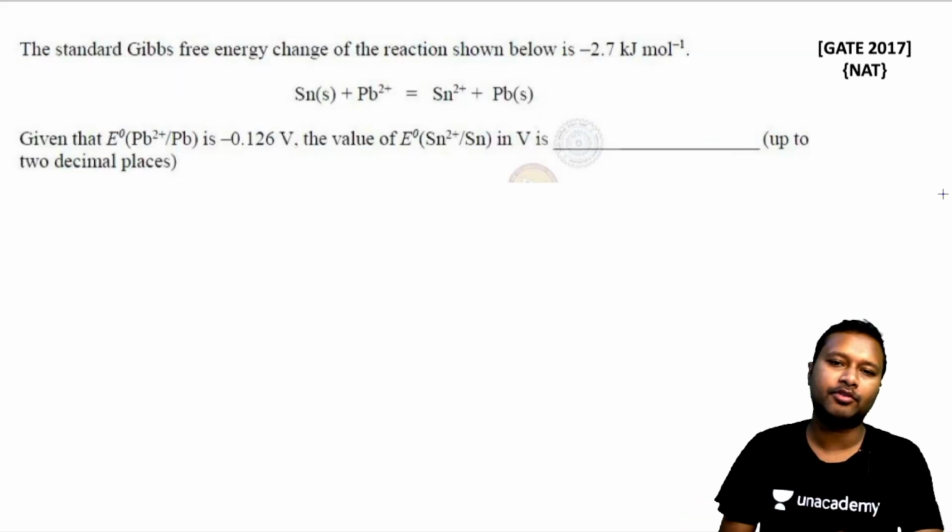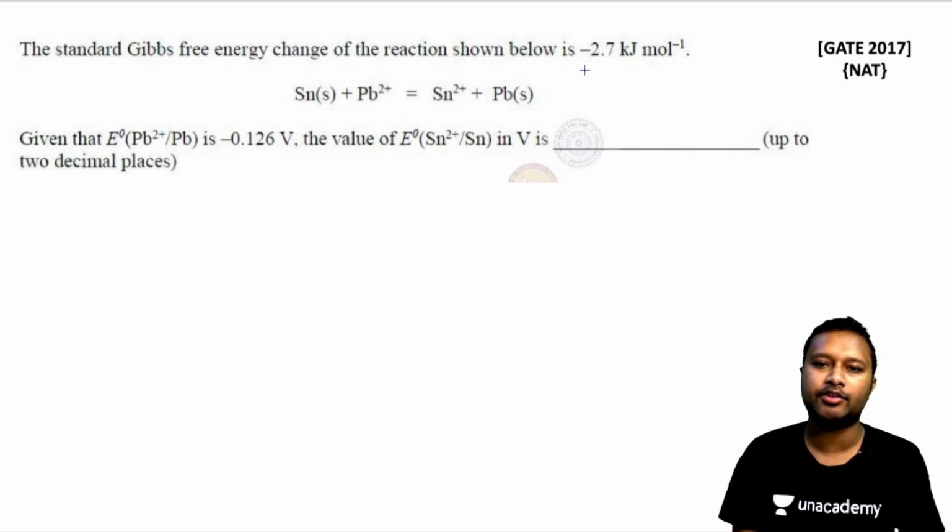Alright, so this particular question is again a very simple one. It says that the standard Gibbs free energy change in the reaction shown below is minus 2.7 kilojoules per mole. So they have given you delta G already. The reaction is given to you. E naught of the lead half cell is given to you. The tin half cell they are asking to calculate.